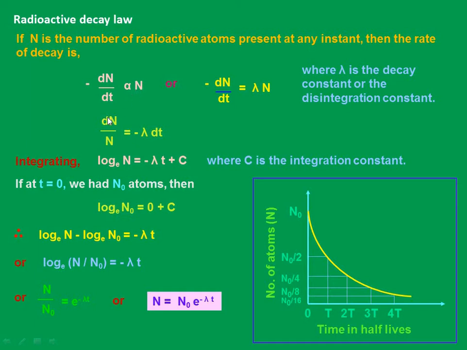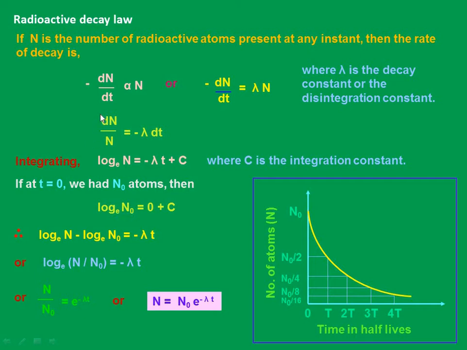Suppose capital N is the number of radioactive atoms present at a time t and N naught is the initial number of radioactive atoms.